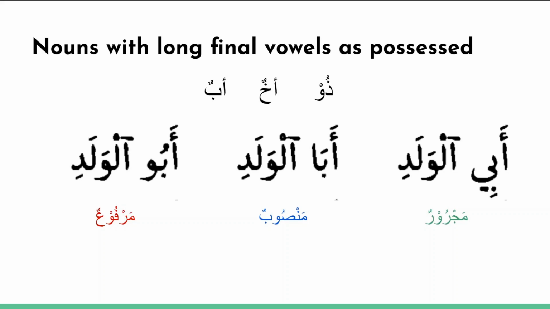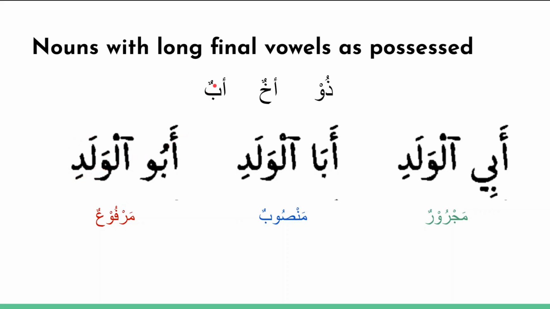So let's say I want to say something like the father of the child. Well, that's a possessive phrase. So in Arabic, I would say Abu al-waladi, right? I take the first word, the possessed, it's the father of the child. So I take ab and I change it to Abu. And then I just put al-waladi. So this second word has the kasra like I'd expect.